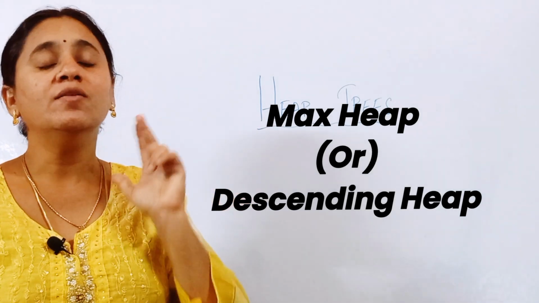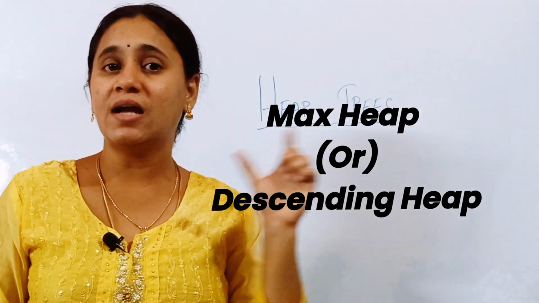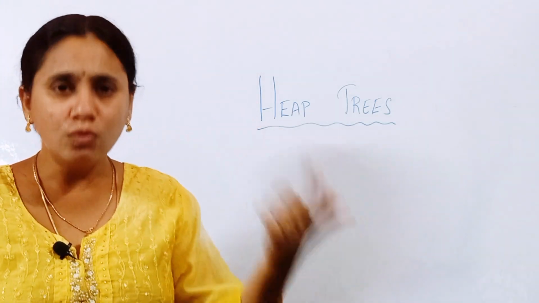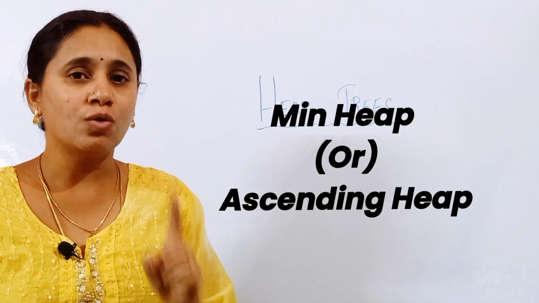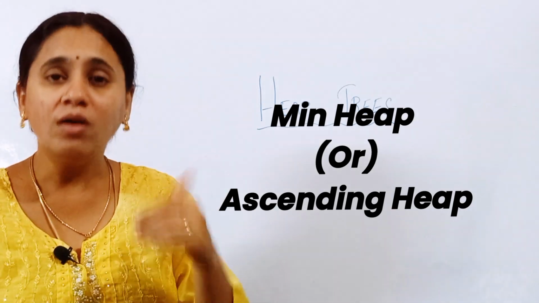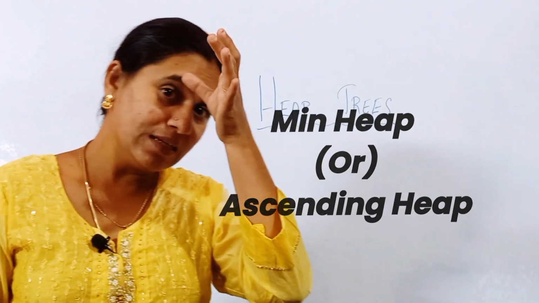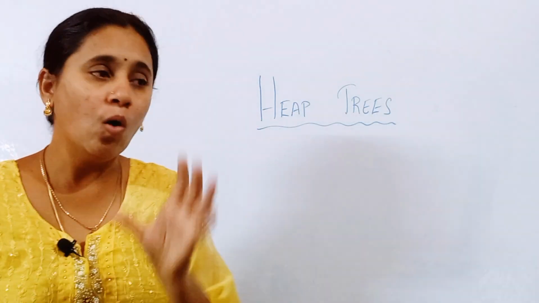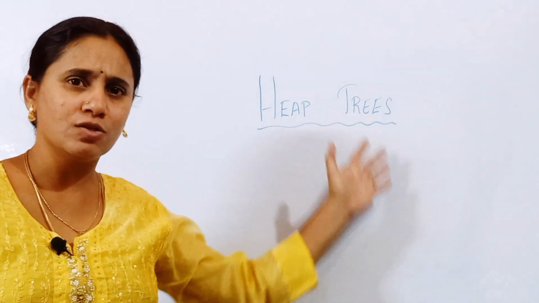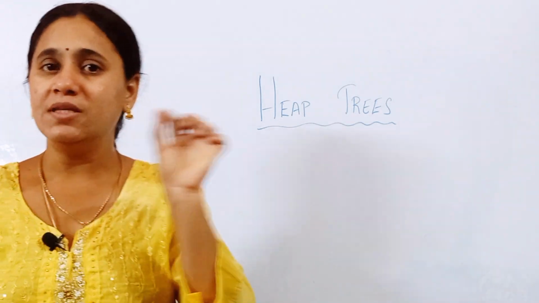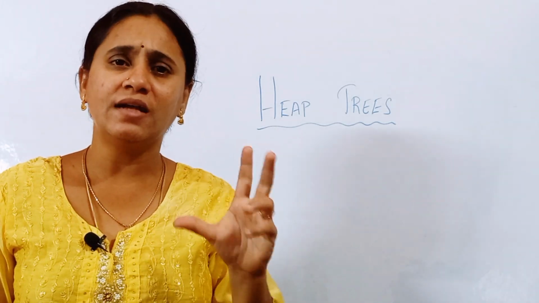Another word we use for it is the descending heap, because of the larger value. If the root node has the smaller value compared to the children, then it is called a min heap, or we can also call it an ascending heap. Friends, in this session I am going to teach you how to do max heap construction. I just discussed all these important properties, so please make a note of them. From an examination point of view, these are the questions that they may ask.